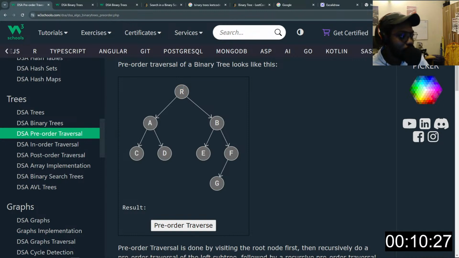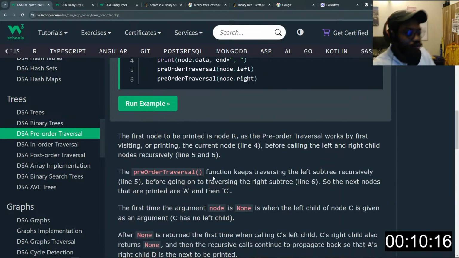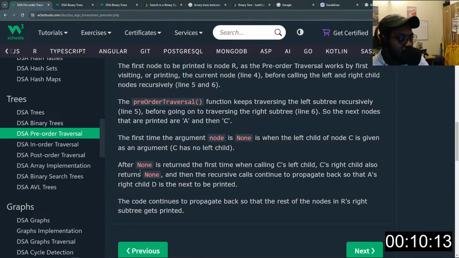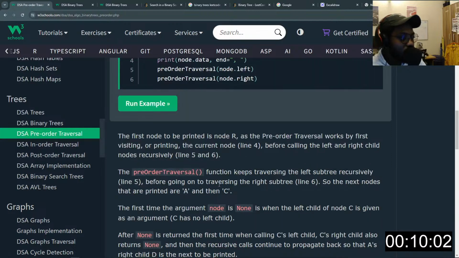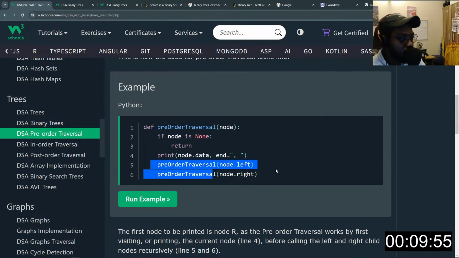So we'll go from R to A to C, then we'll go back to A and then call D. Then R's B will happen here and so on. So left before the right. The pre-order traversal function keeps traversing the left subtree recursively on line 5 before going on to traversing the right subtree on line 6, right? This and that.